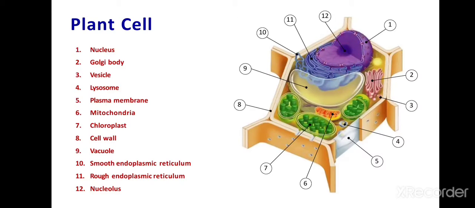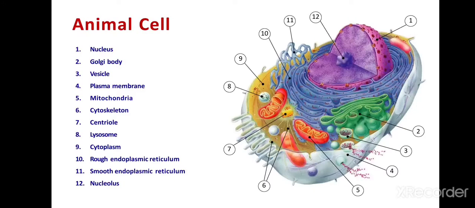This is the typical plant cell. And this is a typical animal cell, the same like that. This is a nucleus, and the second one is the Golgi body, and this is vesicles, the fourth one is the plasma membrane, the fifth one is mitochondria, the sixth one is cytoskeleton, the seventh one is the centriole, and the eighth one is the lysosome. The ninth one is cytoplasm.